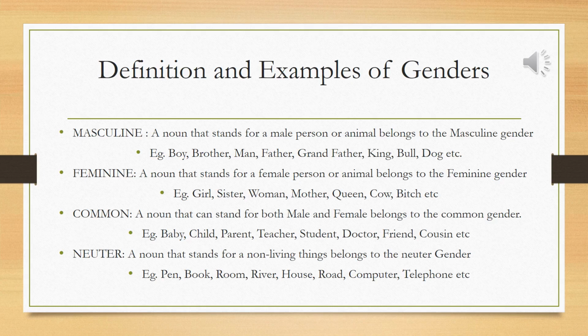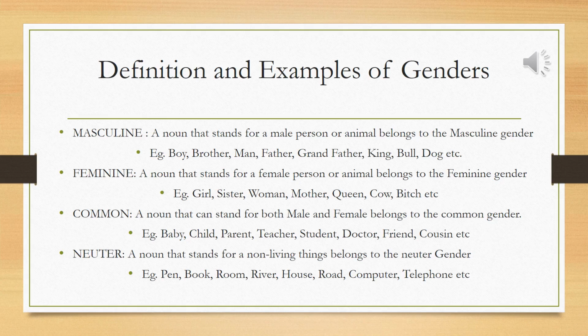Second, feminine. A noun that stands for a female person or animal belongs to the feminine gender, and the examples are girl, sister, woman, mother, queen, cow, bitch, etc. These are the examples of feminine gender.